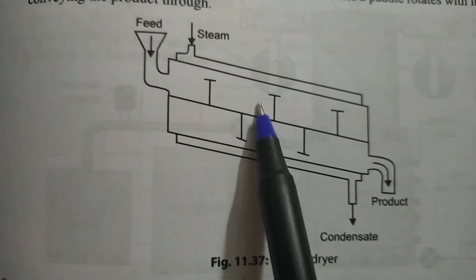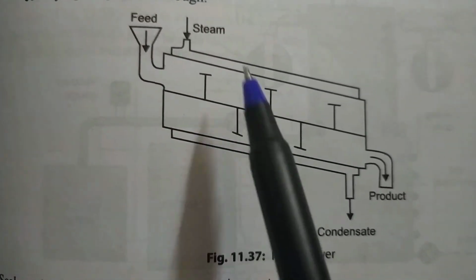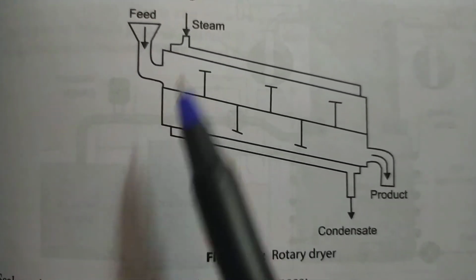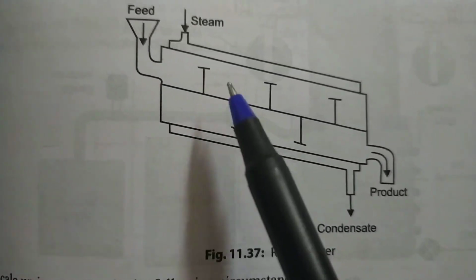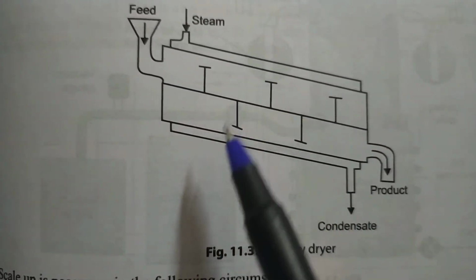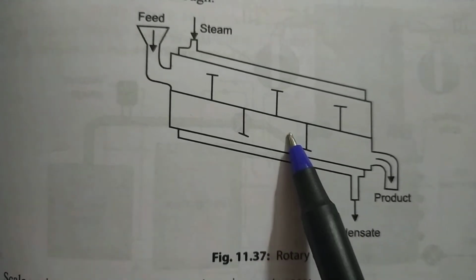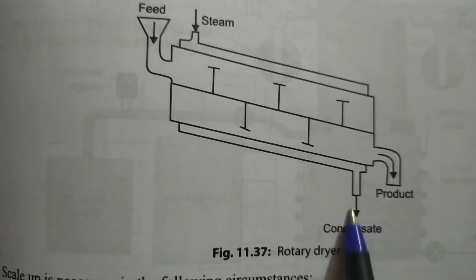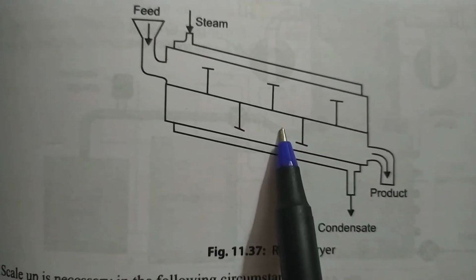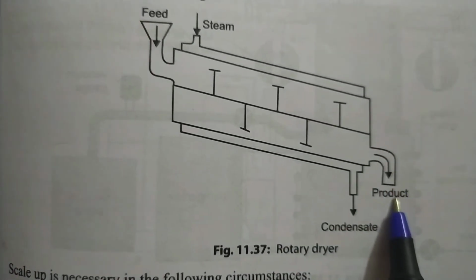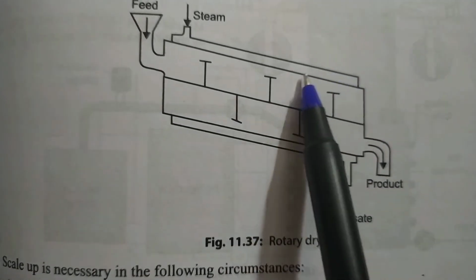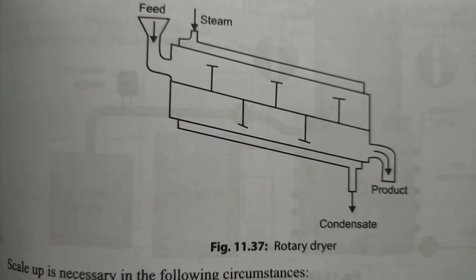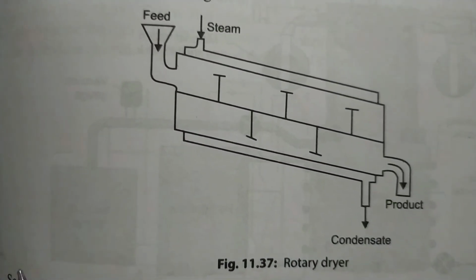So the feed will be here and it gets rotated. Steam is passed externally. It's an external chamber. Internally, the inner cylinder will have the product. The outer cylinder will be exposed to high steam, and then it will be condensed. The condensate, the water vapors, will be collected, and the product gets dried as a powder form. It's obtained separately from the inner cylinder. This is the outer covering, we can call it the outer cylinder. This is a rotary dryer.